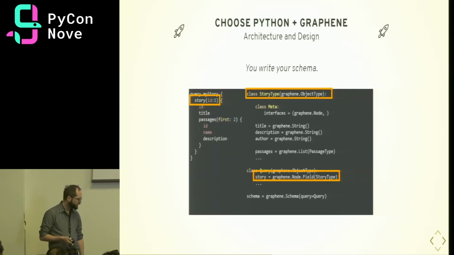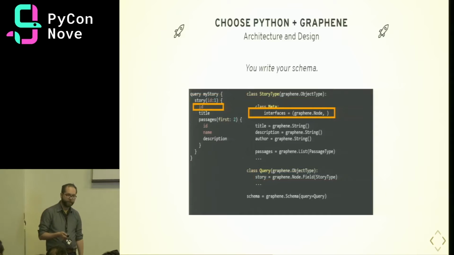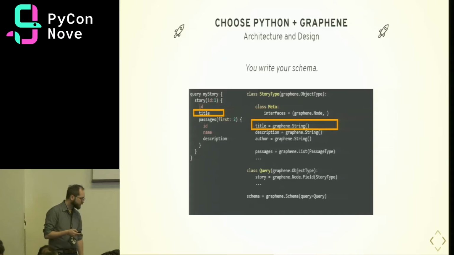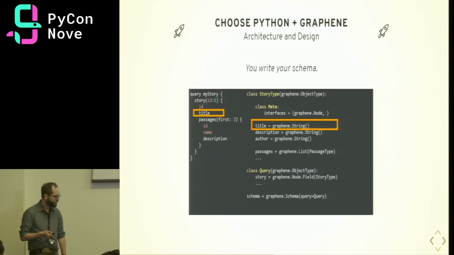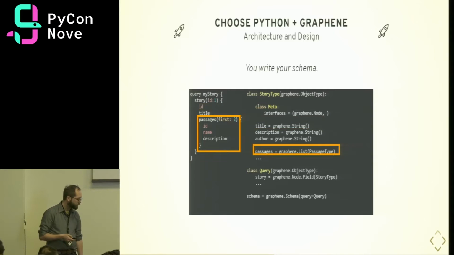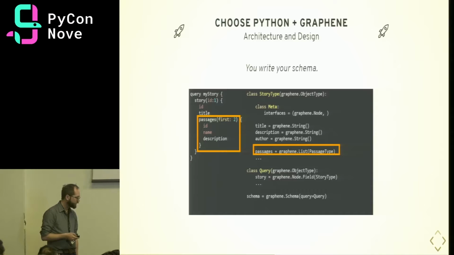We can define some parameters like ID using an interface like Graphene node. And that basically just says that we're going to accept ID as a parameter, and we're also going to provide ID to the client. For other fields, we define their types, like strings for our title. Or for passages, we would just relate that to another type that we would create. Pretty straightforward.